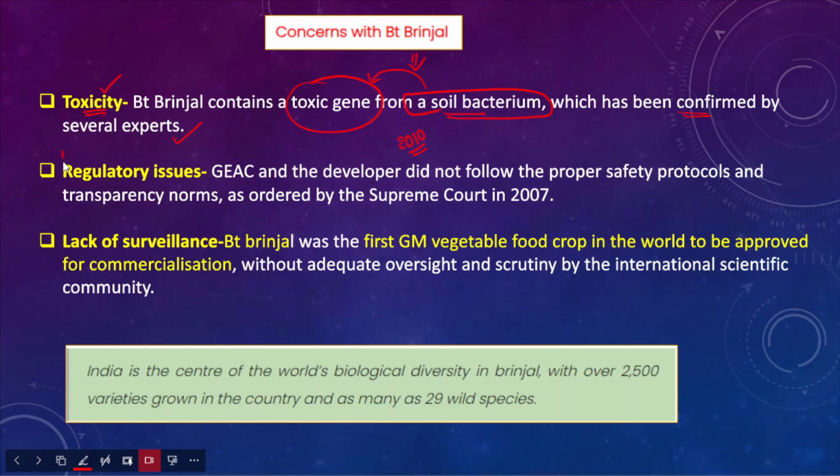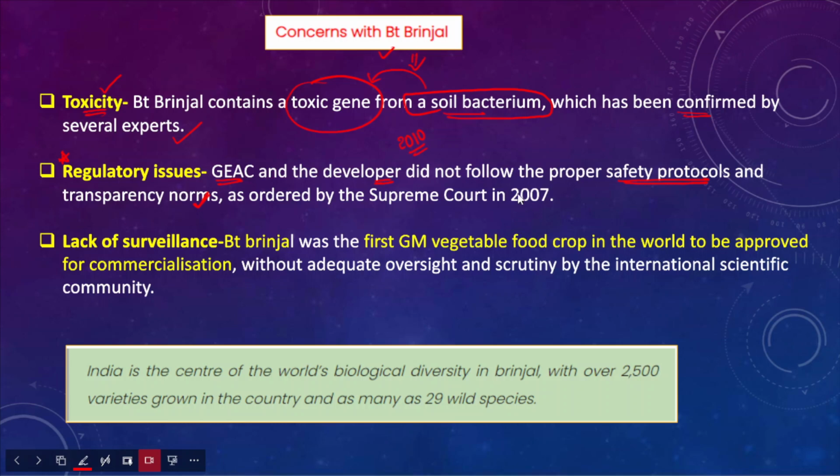After that, we should also talk about the regulatory issues associated with BT brinjal. The Genetic Engineering Appraisal Committee used to give approval for introduction of these GM crops for the larger commercial cultivation. The Genetic Engineering Appraisal Committee and the developer of BT brinjal did not follow the proper safety protocols and transparency norms while designing or manufacturing these BT brinjal seeds.